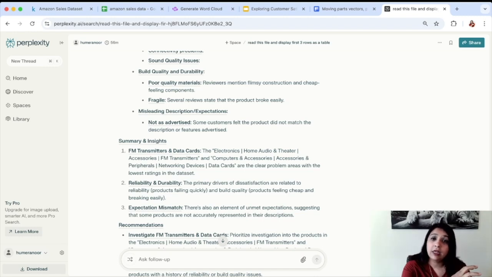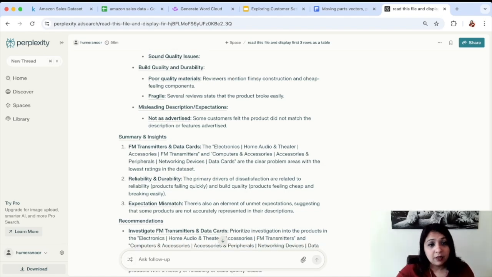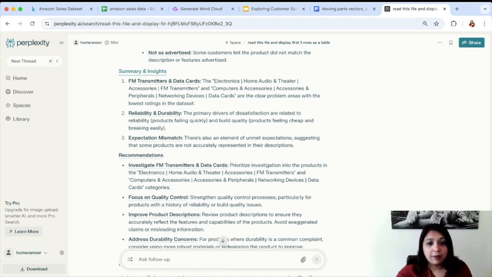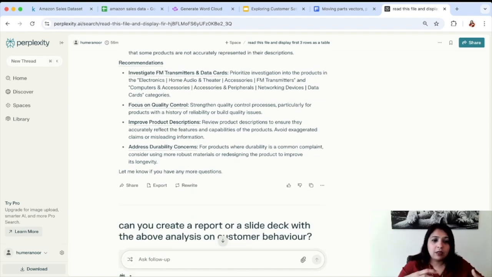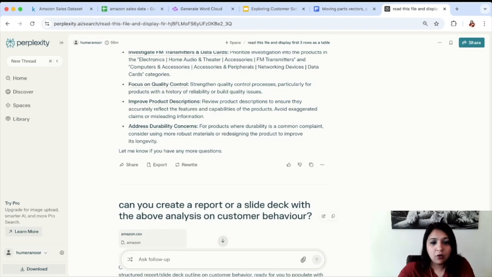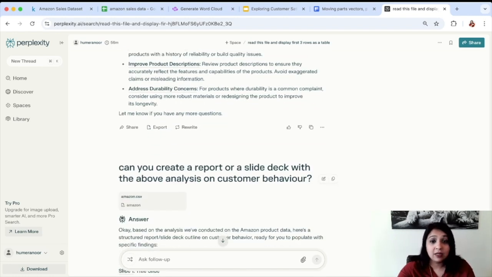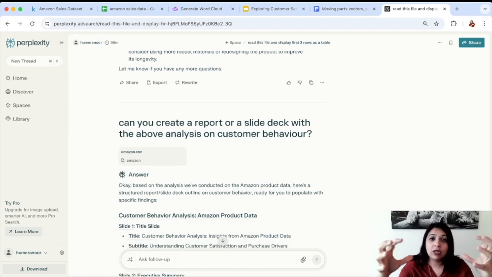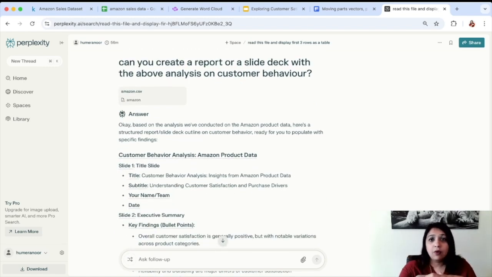So not only in this customer feedback that we are getting here, rather you can also look at the posts from the forums and summarize them. And here is the summary and insights, and then ultimately some recommendations. And now we want to ask it if it can create a report or a slide deck with the above analysis on customer behavior. So just like we created a report, we want it to create a report for us as well. And then here is what we have.